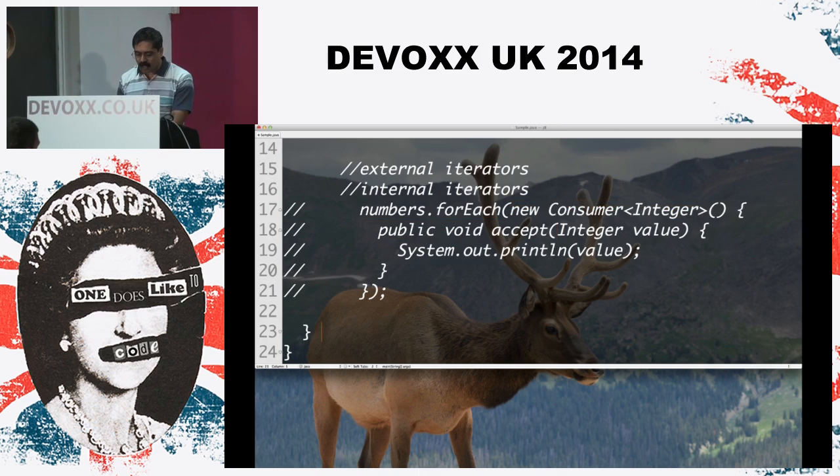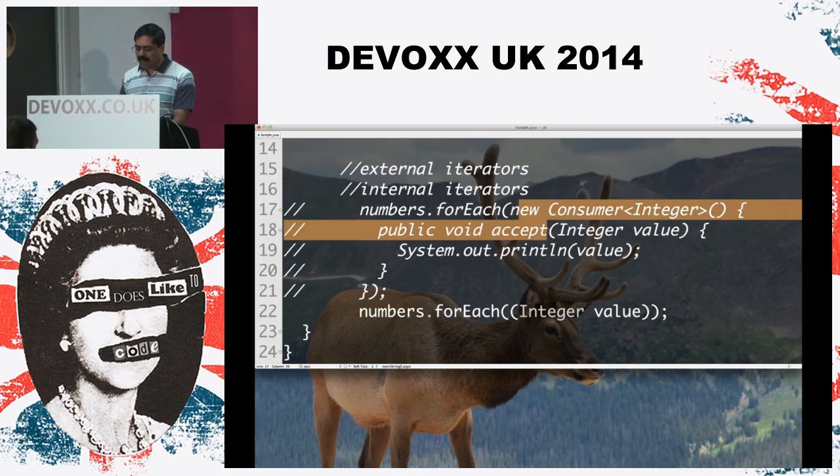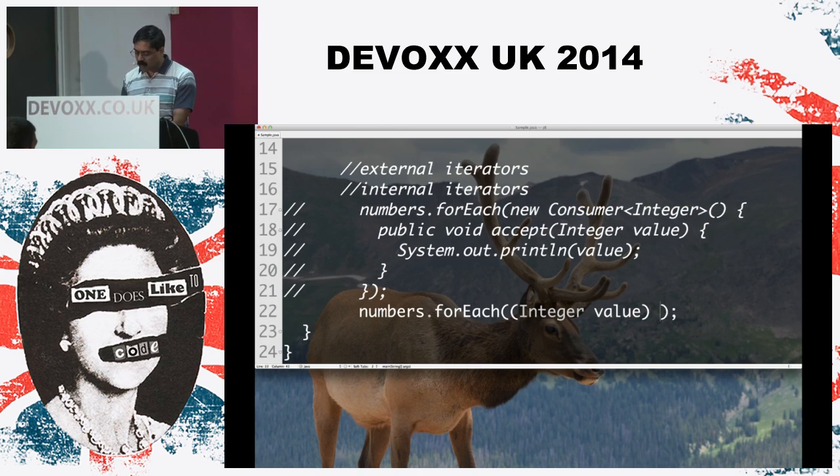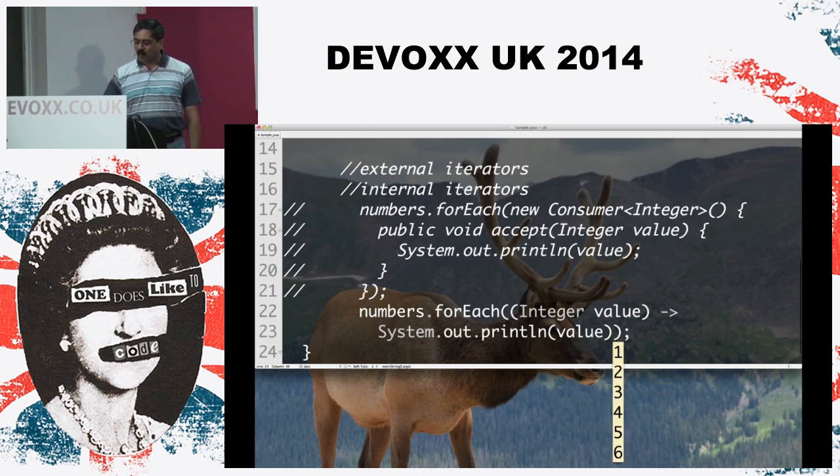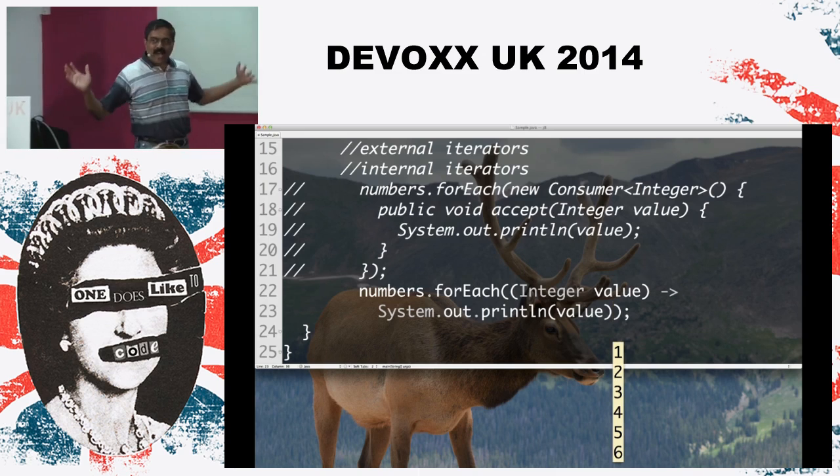Well, let's go ahead and try this one more time. So we're going to say in here, for a difference, we're going to say numbers again, but we're going to call the forEach method, and now we say integer value. Now what is that? That is exactly the parameter list that you see here. So we stripped out everything around it that is a ceremony and got directly down to the essence. Then we say here, now that we have defined the parameter list, here is the body of the code, which is exactly this line of the code that we are interested in. And I'm going to move that down here, and we grabbed just the essence versus the ceremony, and we got rid of the other things around us.